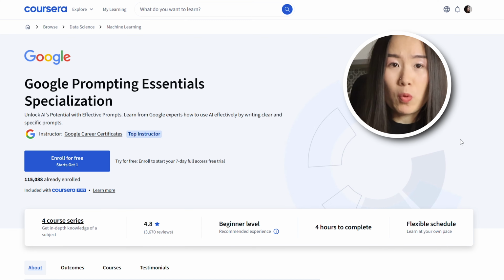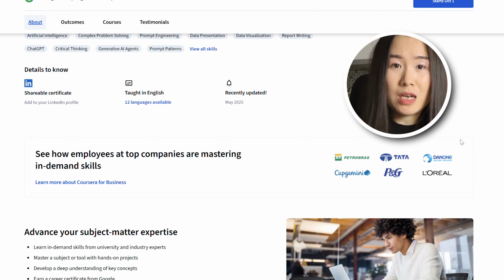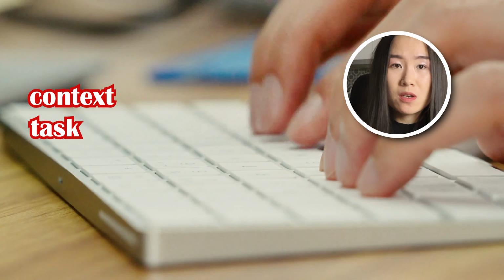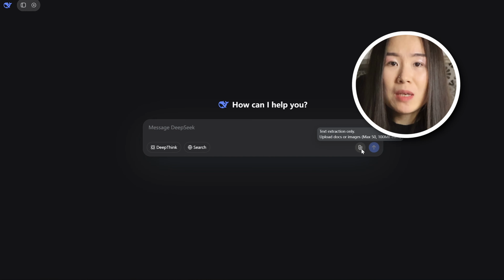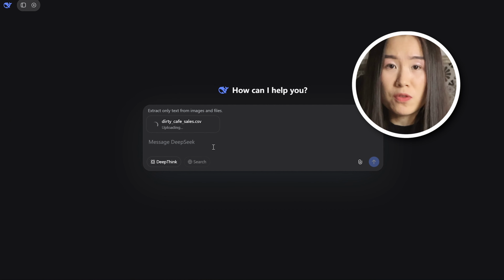In the rest of this video, I will keep using the prompting framework I learned from Google Prompting Essentials. So almost every prompt will have a context, task, persona, format, constraint, etc. First of all, let's get a basic understanding of the data. After I imported the data, this is the prompt I use for the first task.